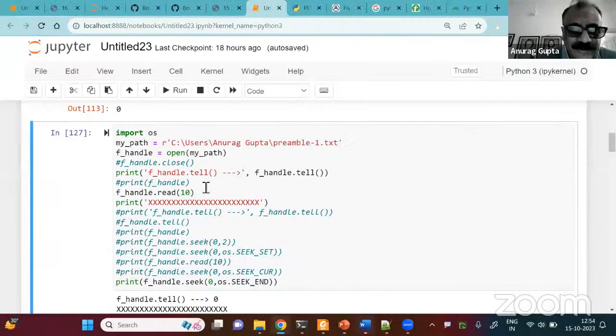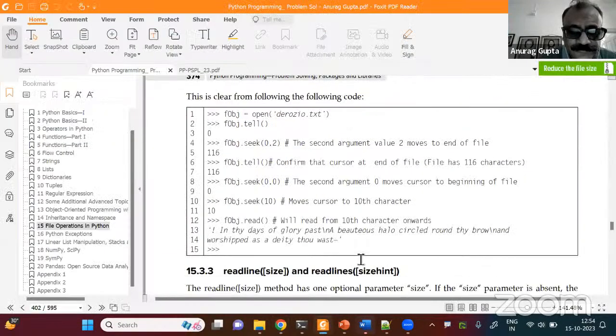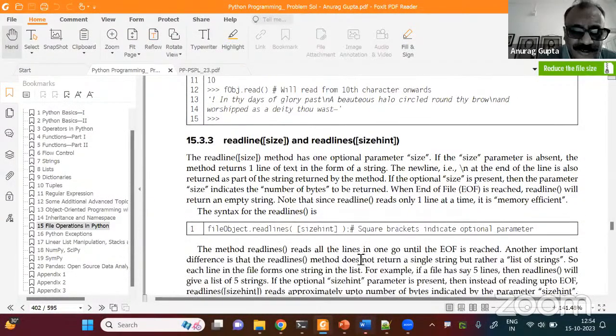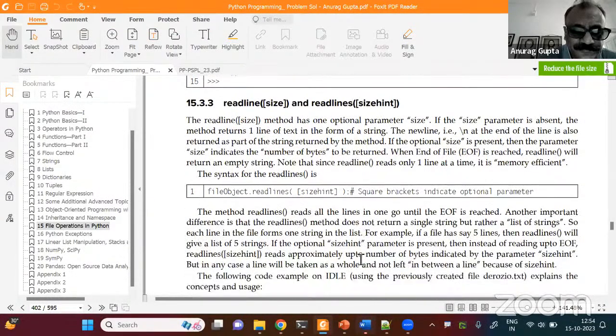So we are done with this part. Let us move ahead. I've covered seek. Now let me do readline. Can we continue the rest of the class later on, because I have to go somewhere? So this much. Sir, you can drop off. I'm sorry, I could not cover the entire chapter.